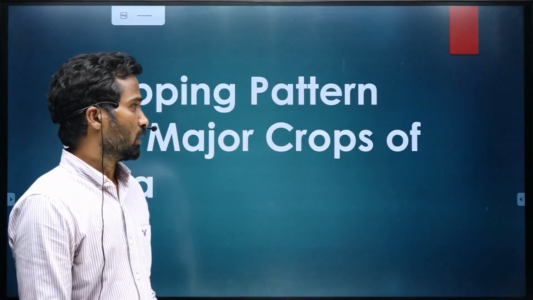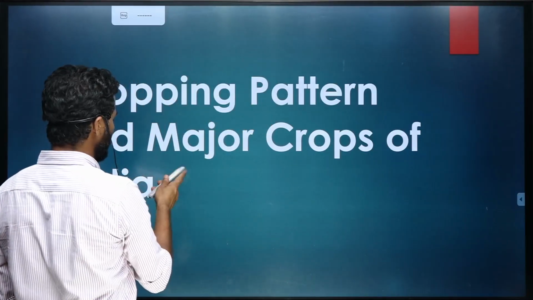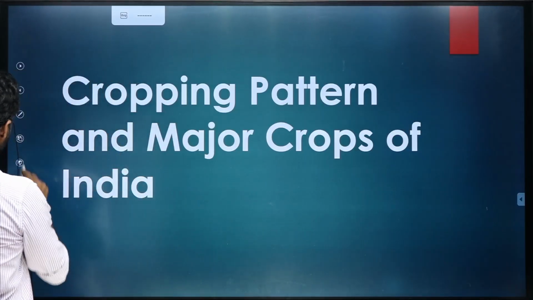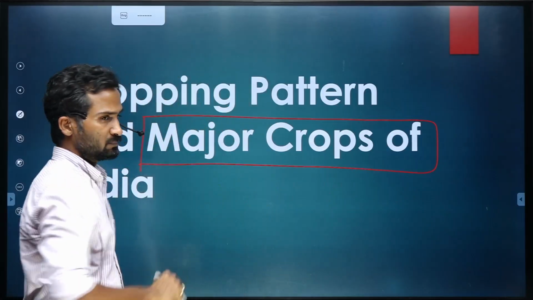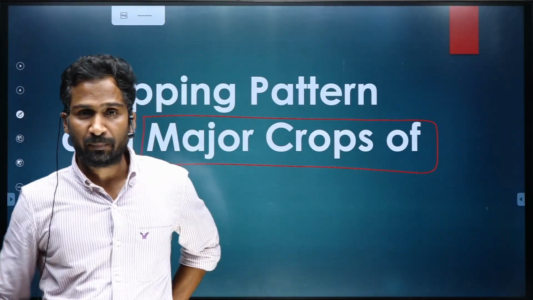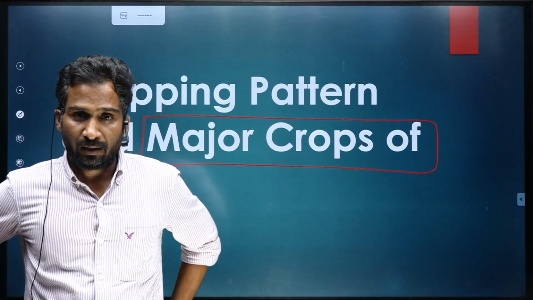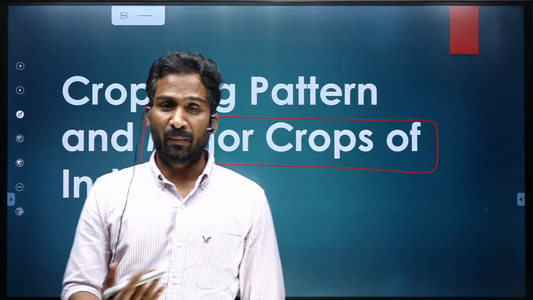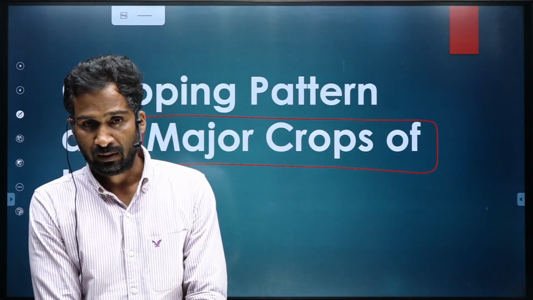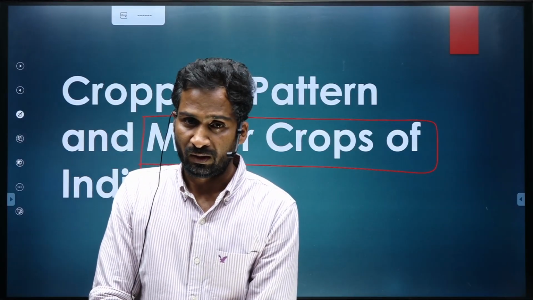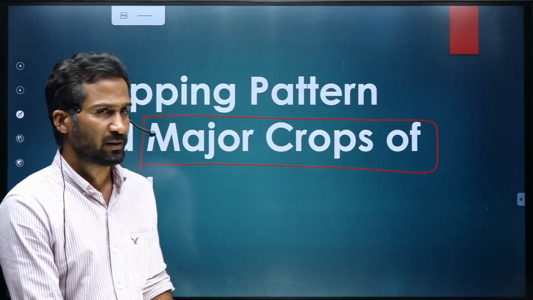In today's session, we'll talk about the major crops of India. This is the topic of discussion for the day, wherein we'll talk about almost all the important crops that are grown in India, and we'll also talk about the environmental conditions, the physical conditions, what should be the condition of the soil, what should be the climatic conditions under which these crops are grown. Along with that, we'll also talk about the leading producers of these crops. So, without wasting much time, let's begin with the session.